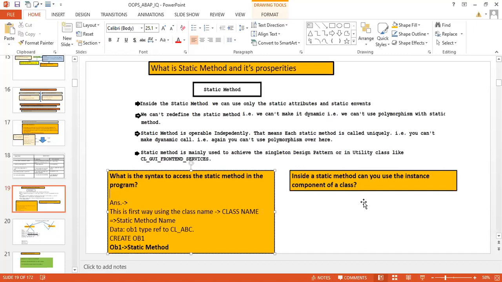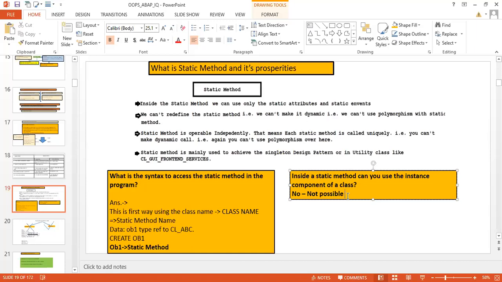Very good, Ompakas, Sonia, very good. Inside a static method, can we use the instance component of a class? No, not possible. You can't use the instance component inside a static method. Whole game will be messed up. Conceptually, it will not be supported because that is a static method. If something is a static method, why should it support the instance component? It will only support a static component.